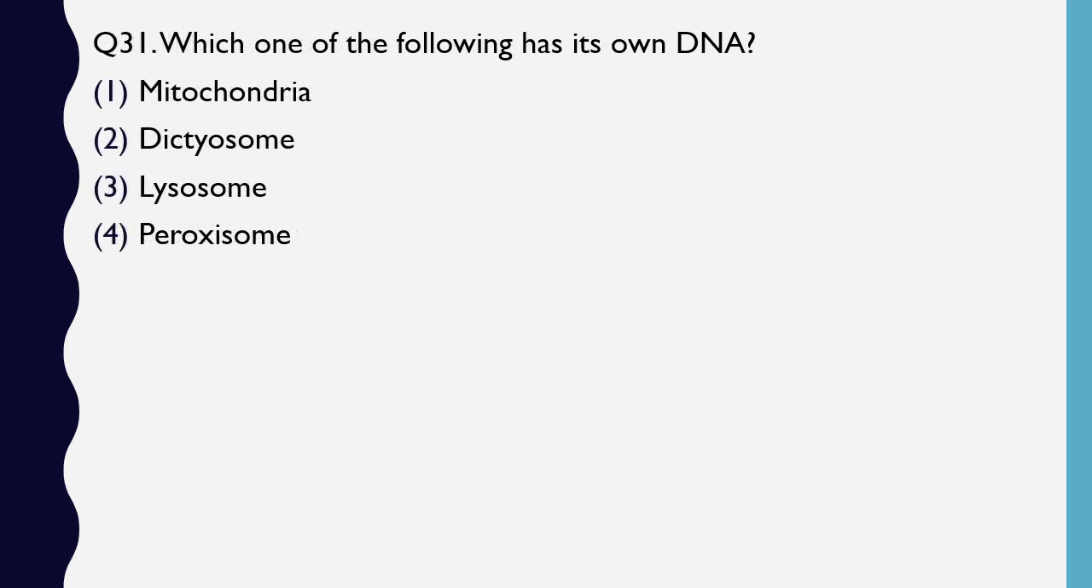Question number 31. Which one of the following has its own DNA? Mitochondria, dictyosome, lysosome, peroxisomes. These are the organelles of a cell. Which of these have their own DNA? Correct answer is option 1, mitochondria.